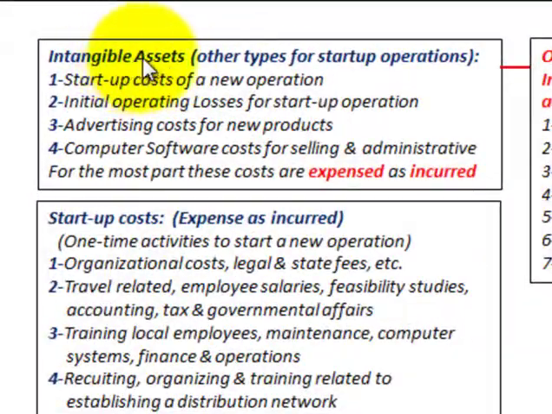Okay, what we're going to be looking at here is just intangible assets, and we're going to be looking at other types for startup of operations or new businesses that are being started up, and we're only going to go through some definitions here and how we'd be handling these. And what we'll be looking at here is startup costs for new operations, initial operating losses for startup of operations, advertising costs for new products, and computer software costs for selling and administrative, any new computer software that's being developed. And for the most part, these costs are expensed as incurred.